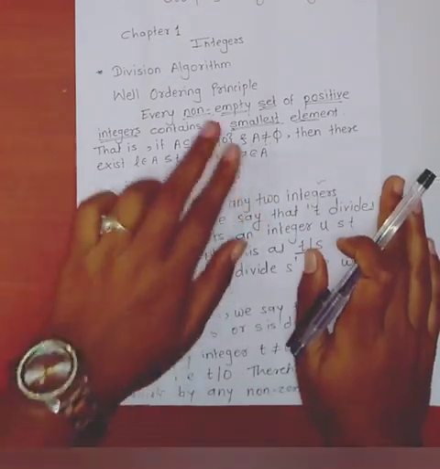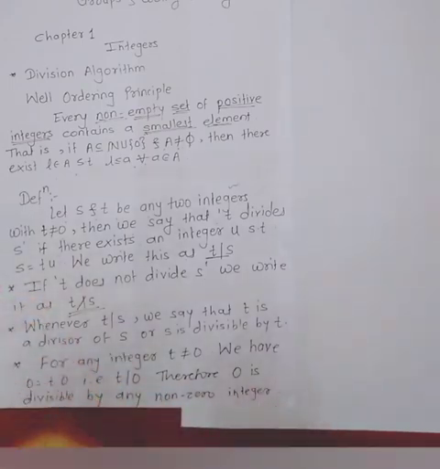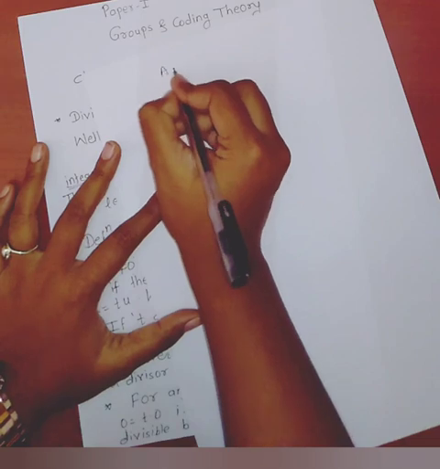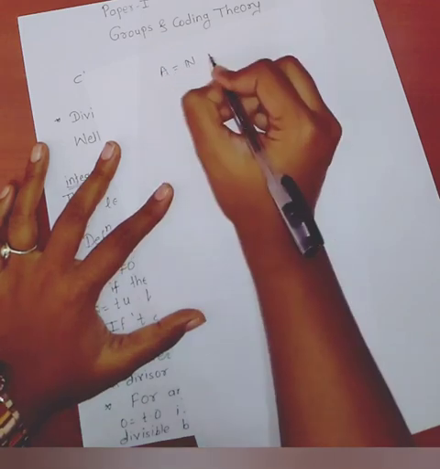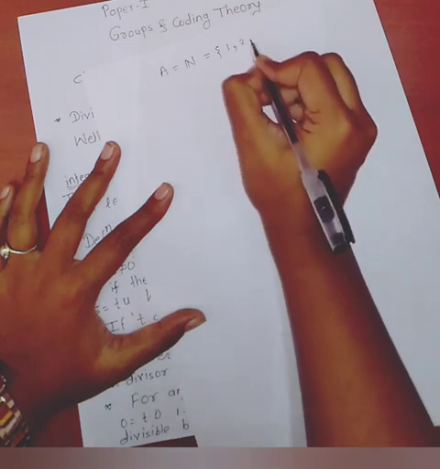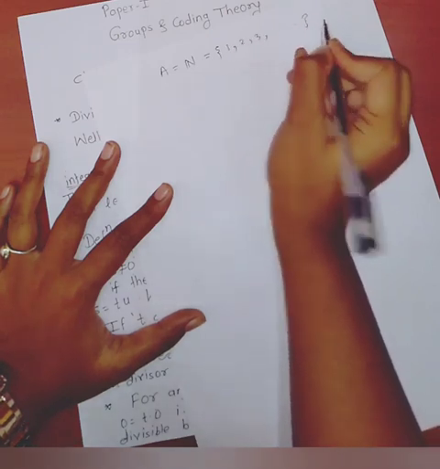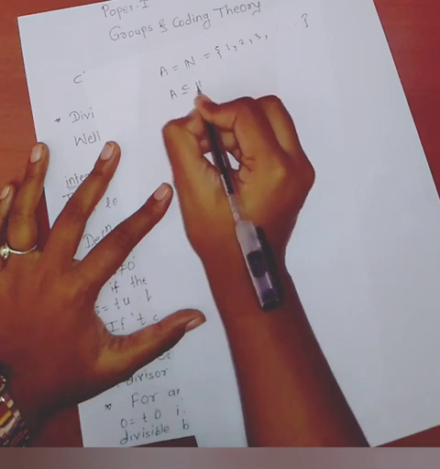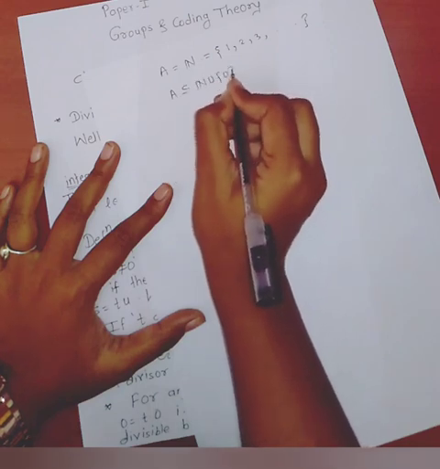Now see the explanation of well ordering principle. Consider capital A equal to natural numbers. We know natural numbers equal to the set of 1, 2, 3 and so on. A is a subset of natural numbers union singleton 0.